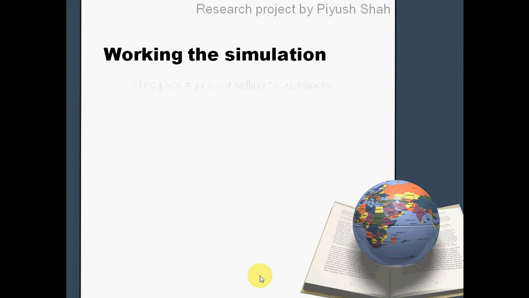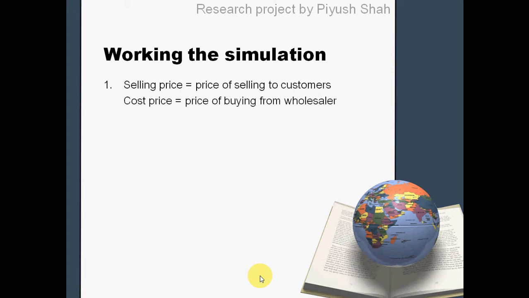Now working with the simulation, the three important prices: the selling price, the price at which you as the retailer would sell the goods to your consumers. The cost price is the price at which you as the retailer would buy it from the wholesaler, and the scrap value is the value at which the unsold goods, remember we said all unsold goods have to be scrapped in the same round, would be sold. If the scrap value is not mentioned, it can be assumed to be zero. The goods have to be scrapped at zero value.